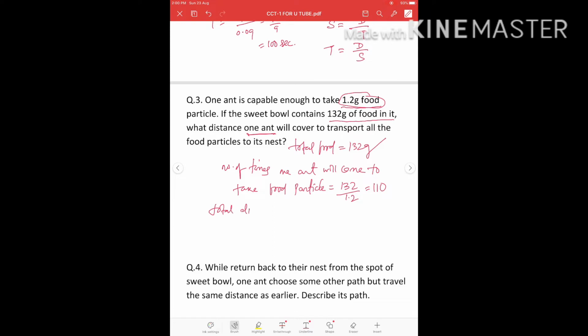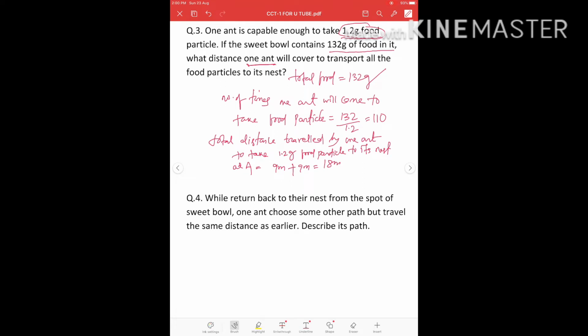Total distance traveled by one ant to take 1.2 gram food particle to its nest at A is equals to 9 meter upward direction, 9 meter downward direction, means total 18 meter. Okay. Now number of times the ant will come is 110.